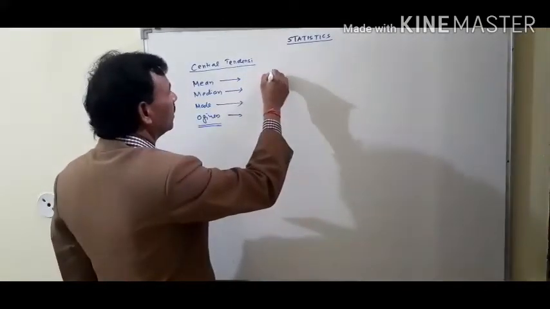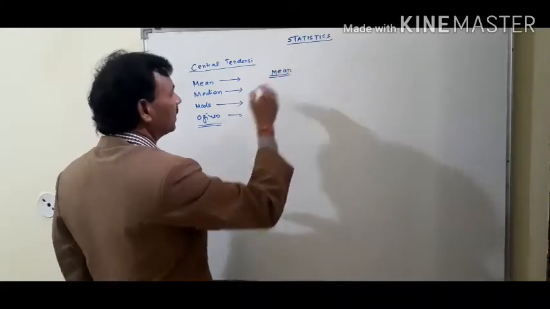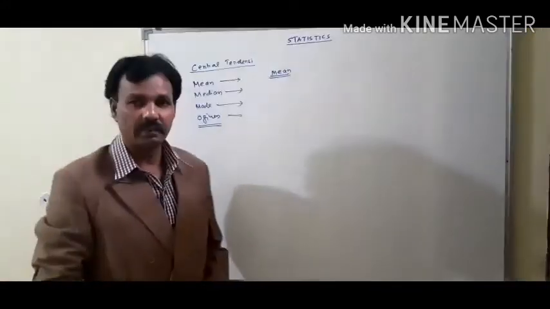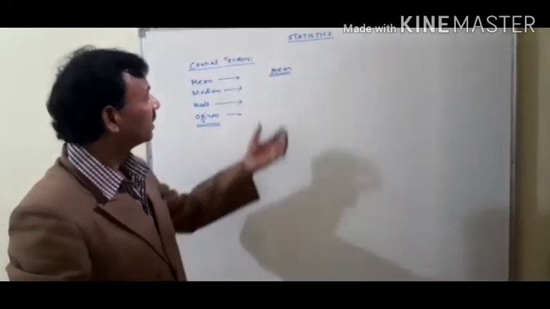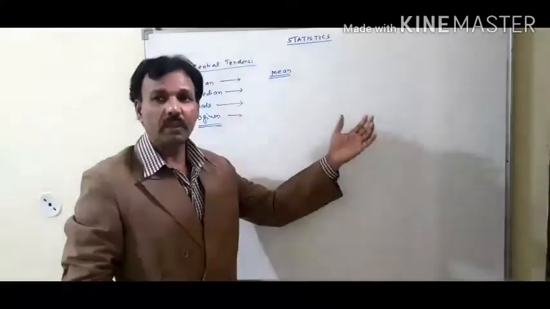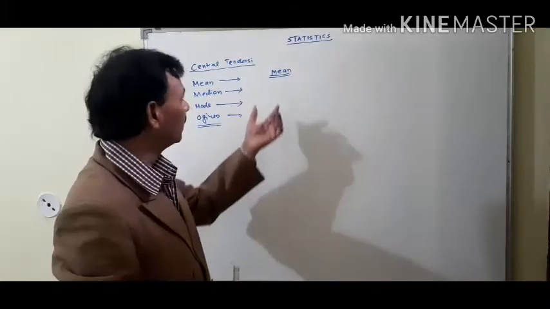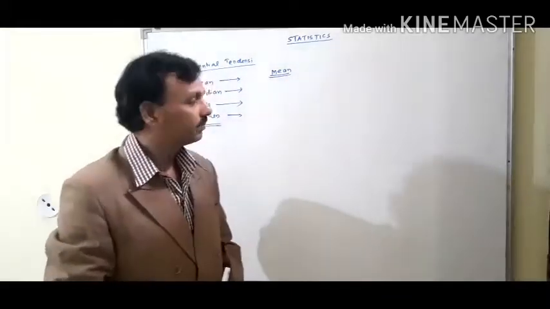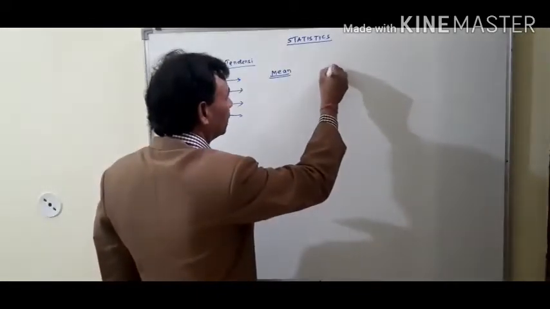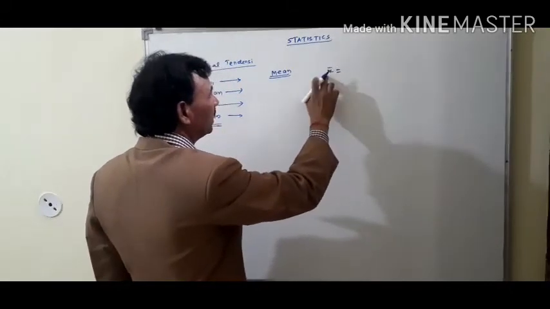Mean is also known as arithmetic mean and average. That means the sum of all observations divided by the number of observations. If observations are given, and we add all the observations and divide by the total number of observations, then we can find the mean of that data. Mathematically, we represent mean by x bar. This is read as x bar.